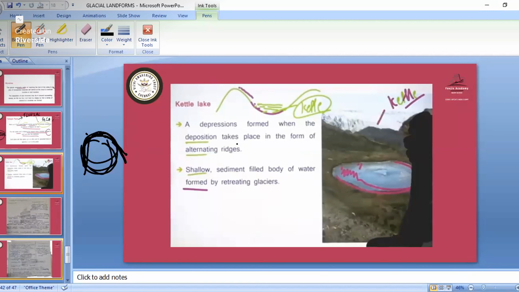So deposition forms when the deposition takes place in the form of alternating ridges. A shallow sediment-filled body of water formed by the retreating glaciers, so this is the kettle lake. So this was all about the landforms of glacier.